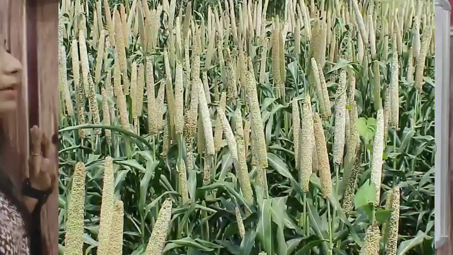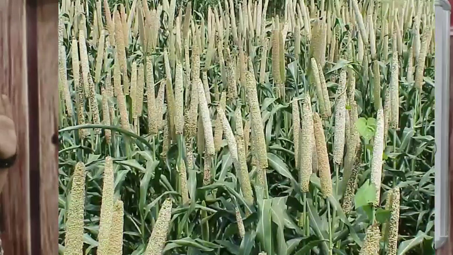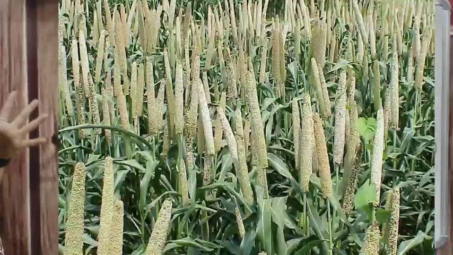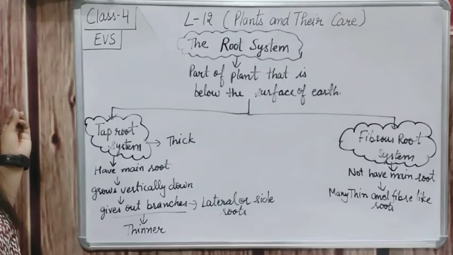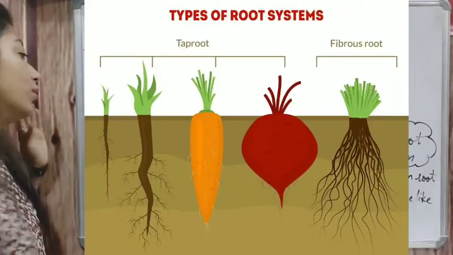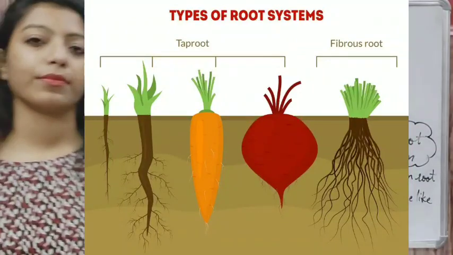Maize is makka and millet is bajra. So it grows just above, and they are not having a main root, but many thin, fiber-like roots under the ground. So this was about the fibrous root system and taproot system.